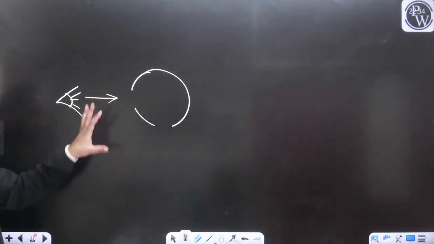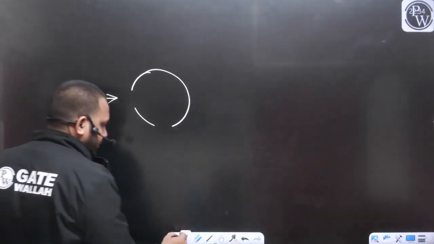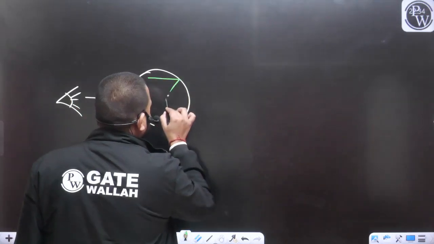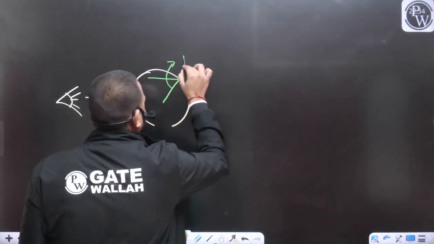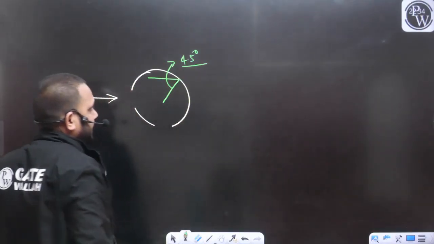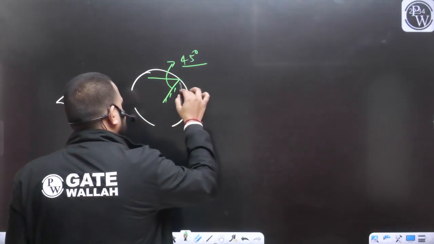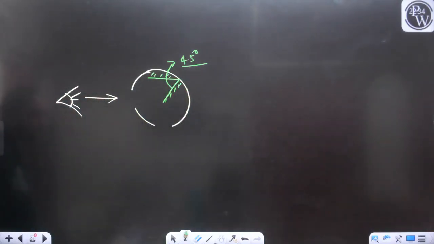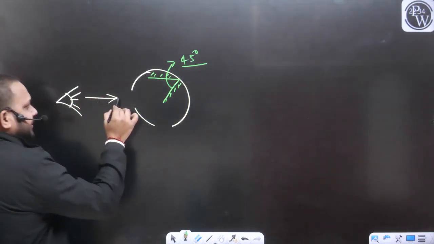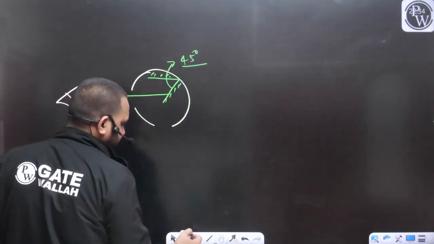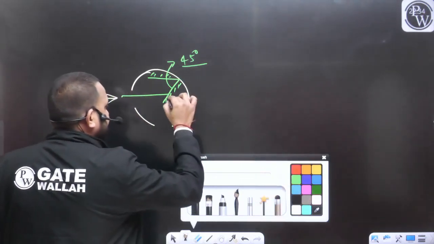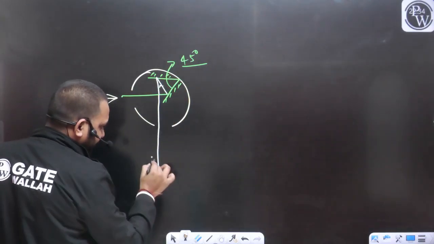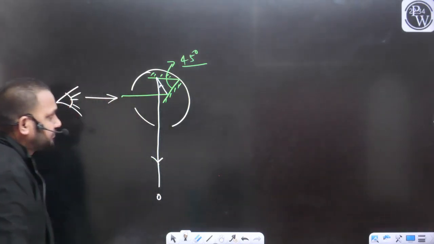What we will do in this box, we will place two mirrors at an angle of 45 degree. So now what will happen? When we sight like this, the ray will come to this mirror and it is going to reflect. And this mirror will also reflect the rays and we will be able to see in this direction.